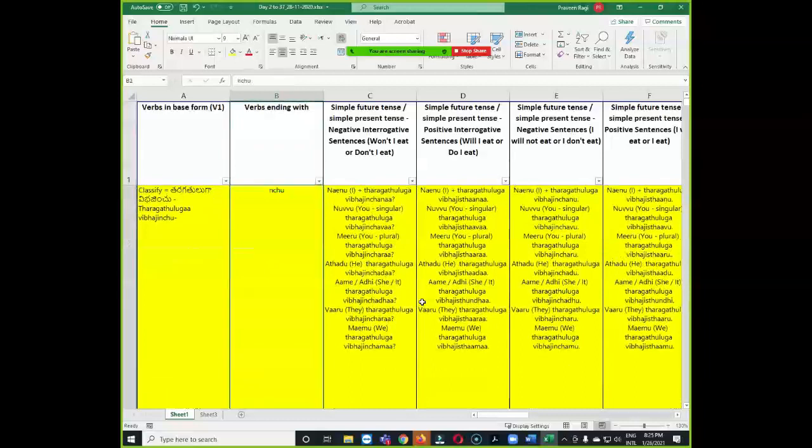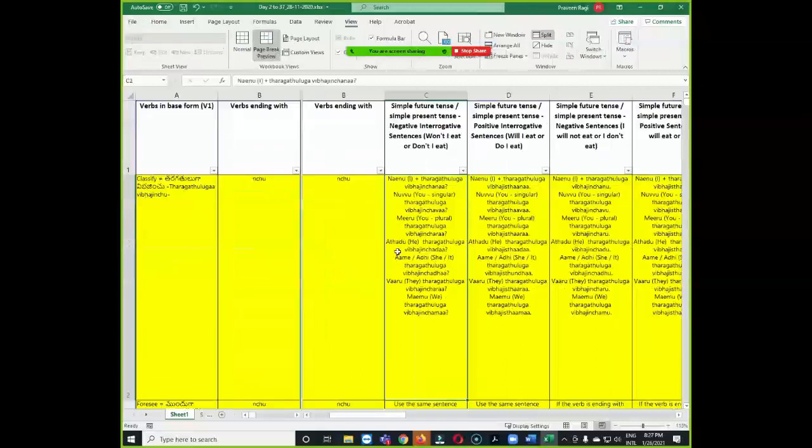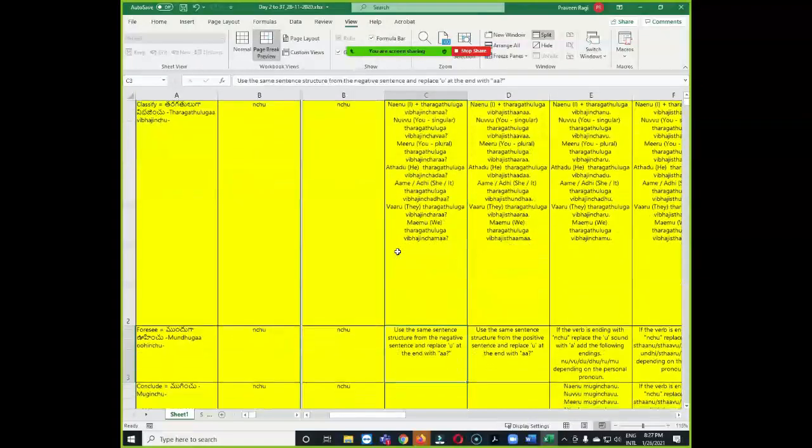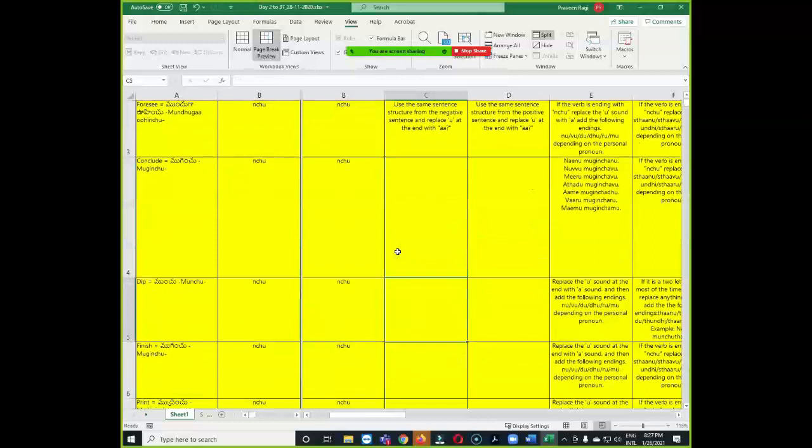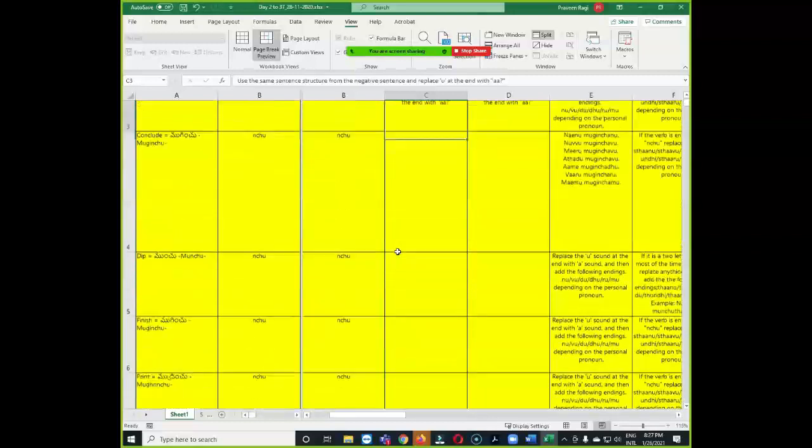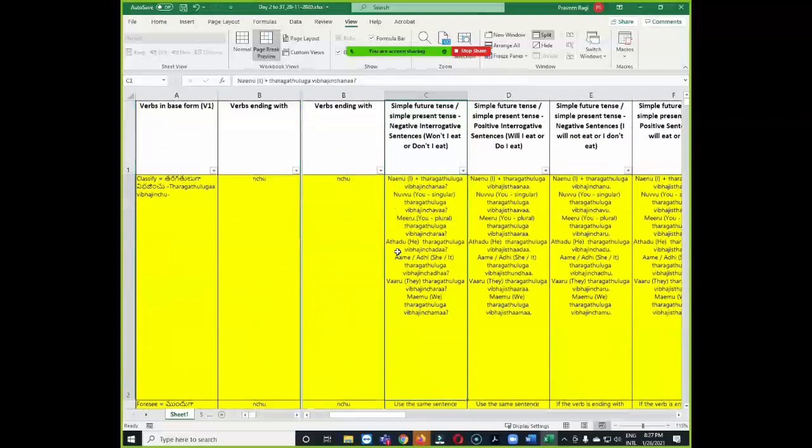So for example, the first category, the verbs which end with the nchu sound. Let me pick one example sentence. We already made sentences before, but from there I will pick. So here we have నేను తరగతులుగా విభజించానా.